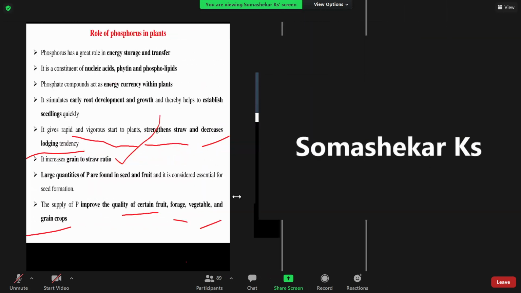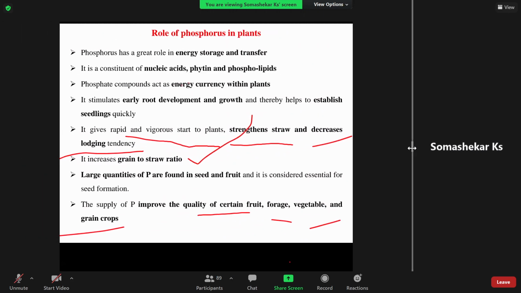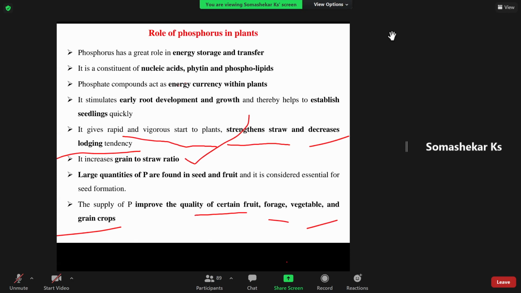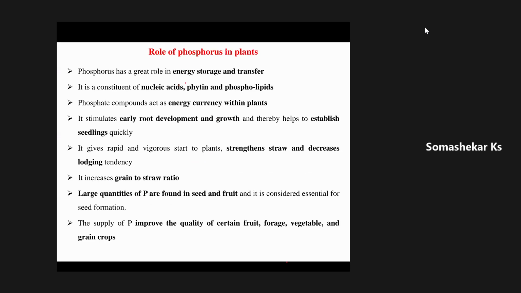But as compared to phosphorus, the most important quality nutrient element is potassium. Whereas phosphorus also helps in increasing the quality of fruits, flowers and vegetables and also the grains. These are the functions that are going to be performed by phosphorus in croplands.